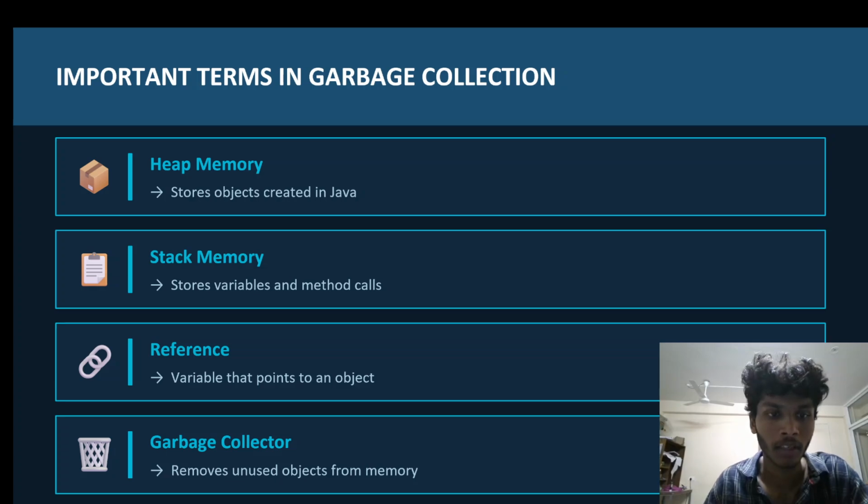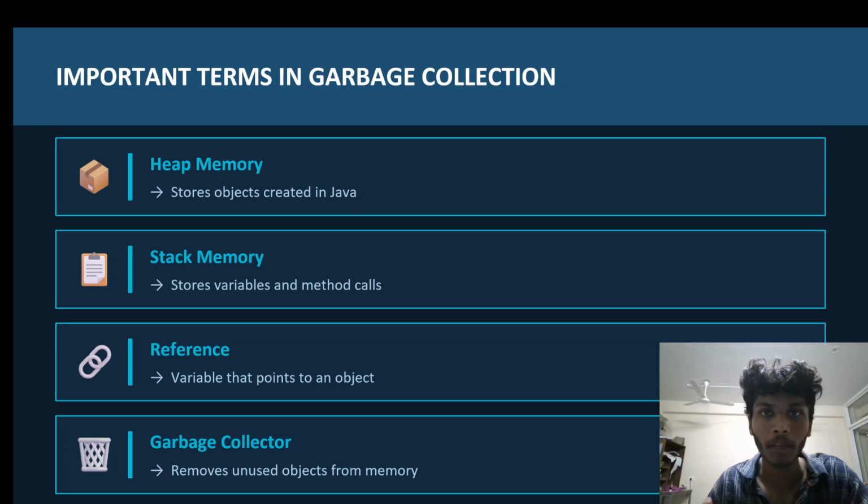Now the garbage collector removes the unused objects. What do we mean by unused objects? Unused objects are the objects whose reference is pointed to null. Those unused objects are removed by the garbage collector. So these are the basic terms we should know while understanding garbage collection: heap memory, stack memory, reference, and garbage collector.